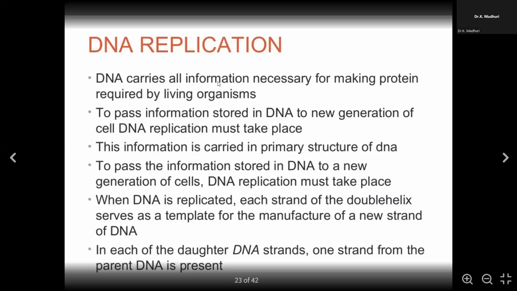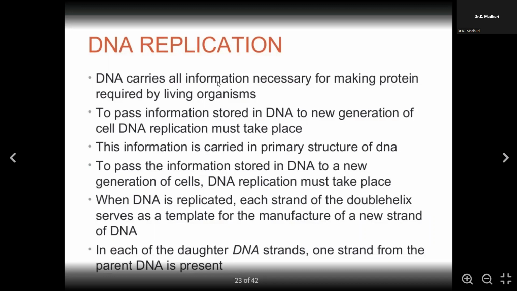And as you can see, this information is carried in the primary structure of DNA, that is the nucleotides. To pass the information stored in DNA to a new generation of cells, DNA replication, as we mentioned, must be taken. And when DNA is replicated, each strand of the double helix serves as a template. What do you mean by a template? A template is the information which we try to copy onto the next strand, and this next strand is transferred to the next cell or the next generation. So a template is a kind of a prime copy of the information which is already existing.